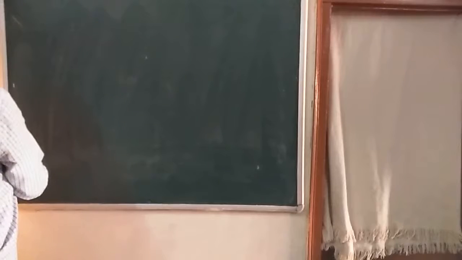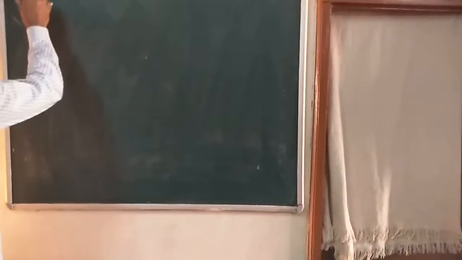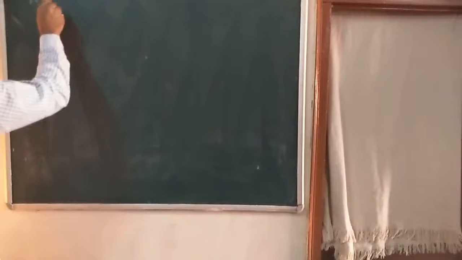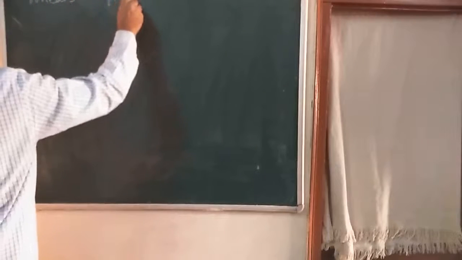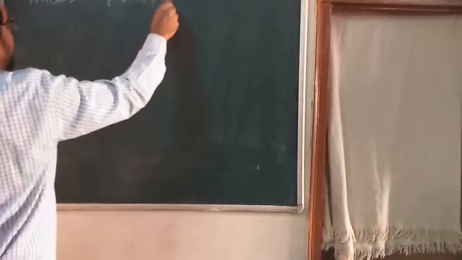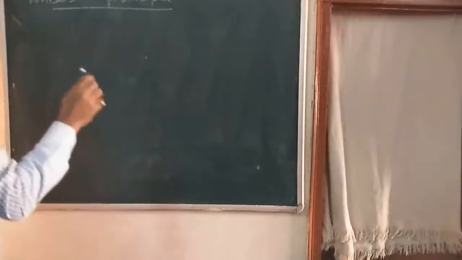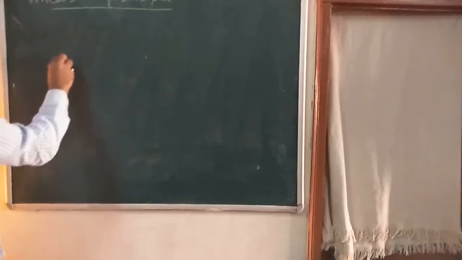Now, dear children, we are going to see another article, that is the Wheatstone principle. For that, I am taking four resistances and joining them in this manner.